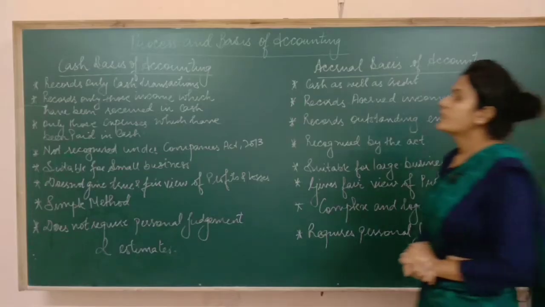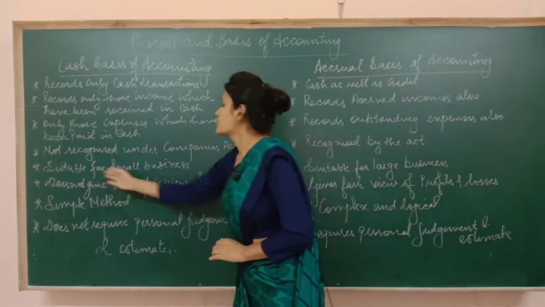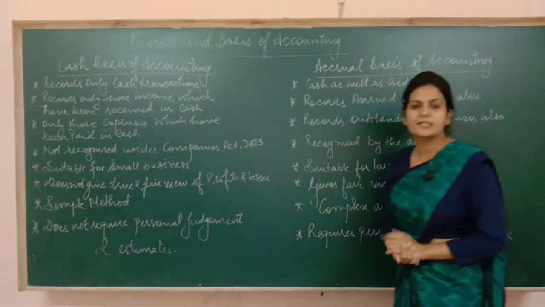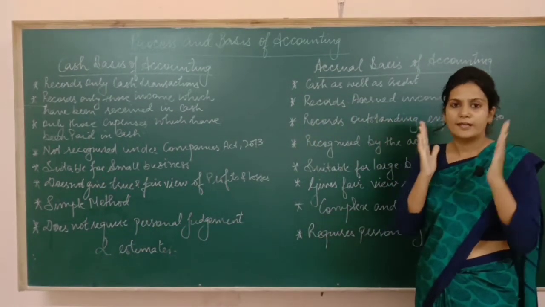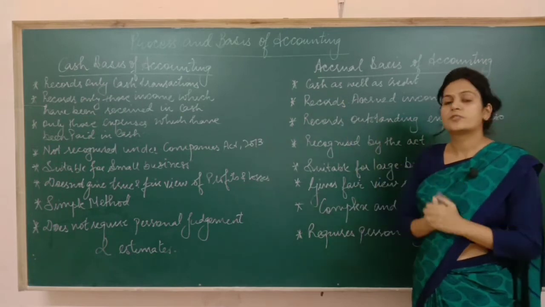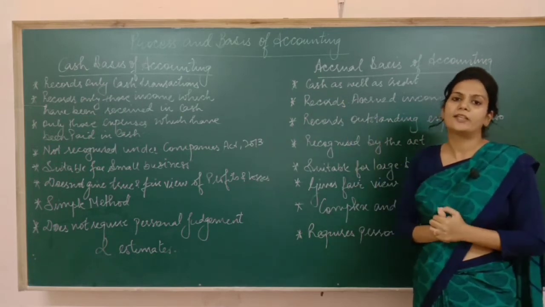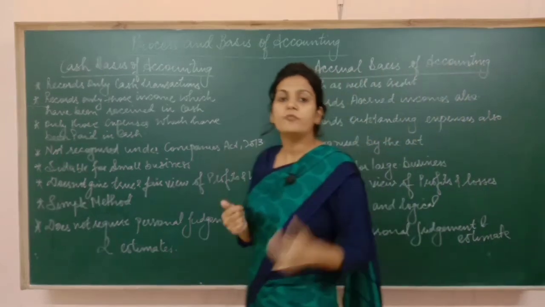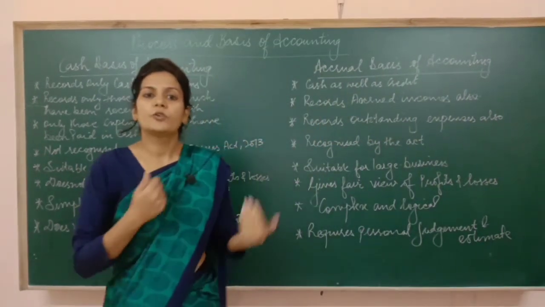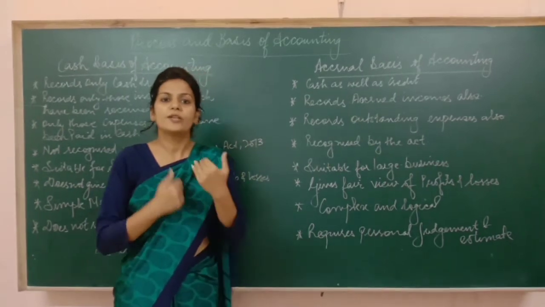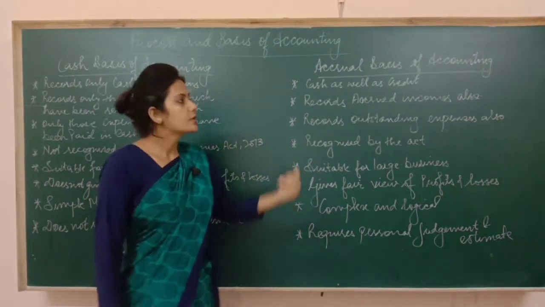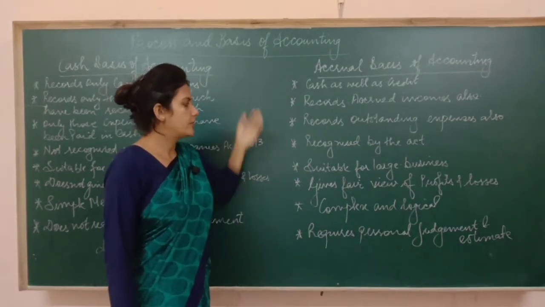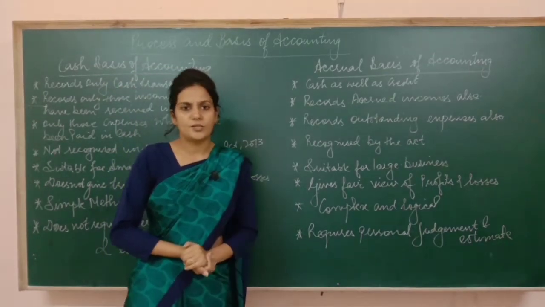Then the next is, cash basis of accounting is suitable for small business concerns, right? A small business can maintain the books as per cash basis of accounting because they hardly have any credit transactions. But when the size of business is large, then we not only trade in cash, rather we trade in credit also. So accrual basis of accounting is suitable for large businesses.